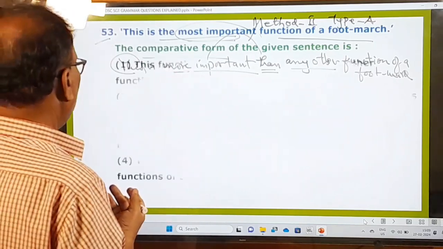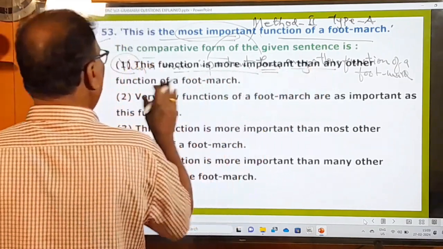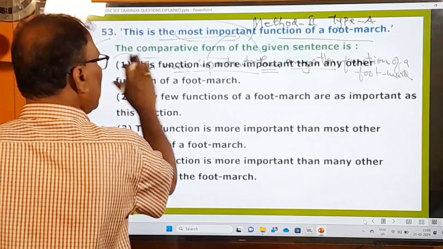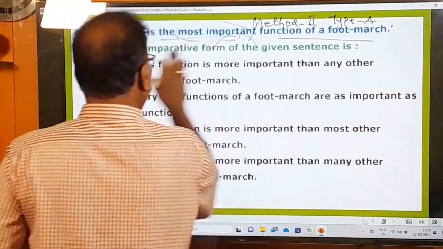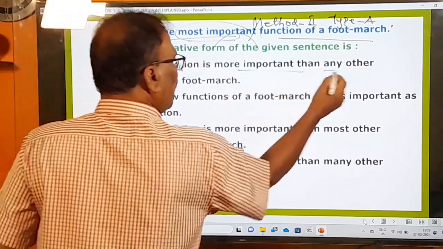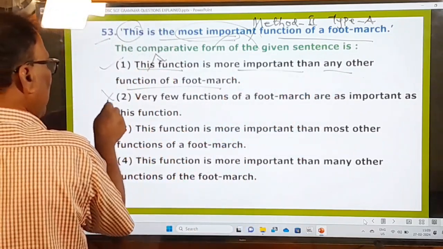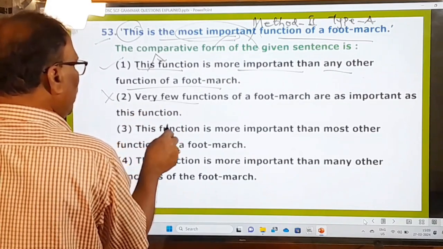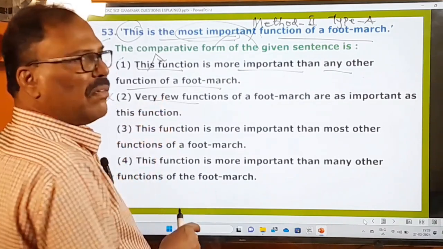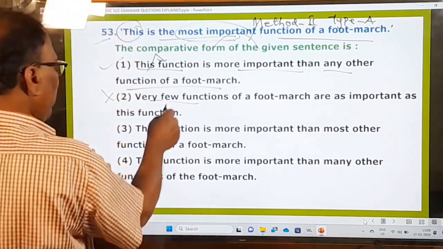And now let us look at the options. This function is more important than any other. So this function is the same. The very first one is the right one. This means this function is more important than any other function of the foot march. The second one is wrong. Very few, no, this very few is used only in the third method, type A, positive degree. So very few is wrong.